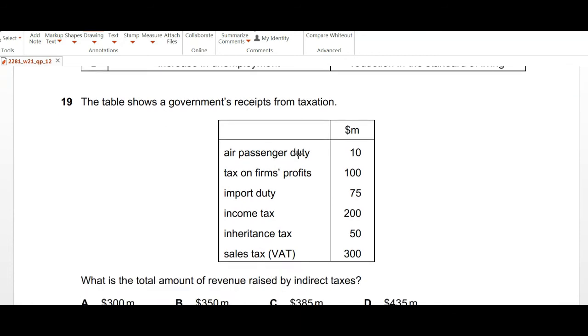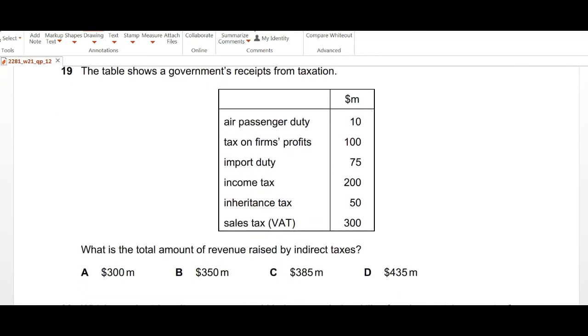Question number 19, the table shows the government's receipts from taxation. There are different duties and taxes mentioned over here. What is the total amount of revenue raised by indirect tax? Indirect tax is what the consumers are paying on what they're spending. The indirect duties or taxes mentioned over here are air passenger duty, so we can take this. Tax on firm's profit is considered as a direct tax. Import duty is again part of your indirect tax.